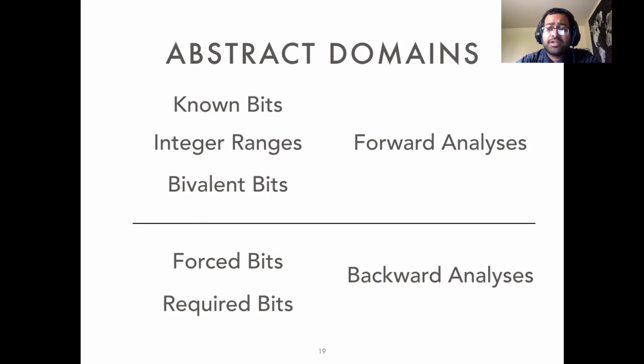So we have 5 abstract domains. 3 of them require forward analysis, and the last 2 require backward analysis. I've already described known bits here. For the rest of this talk, I'll describe ranges, bivalent bits, and force bits.